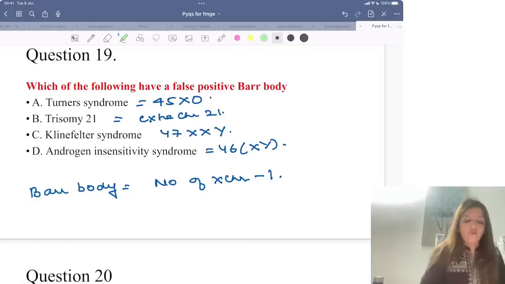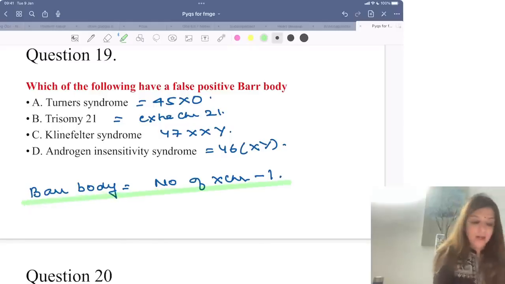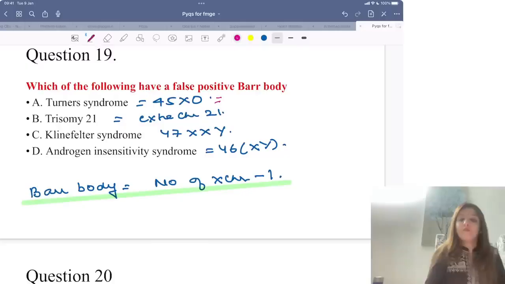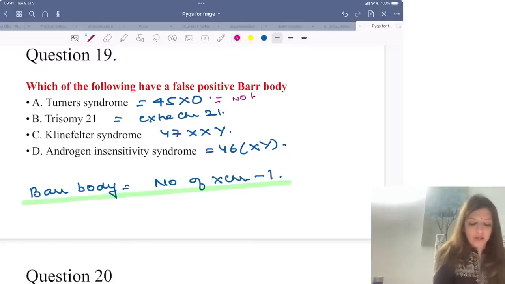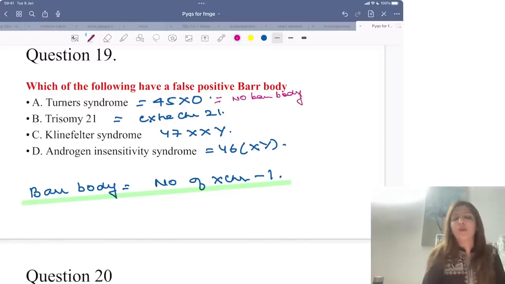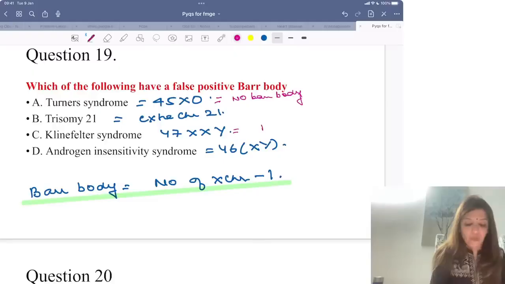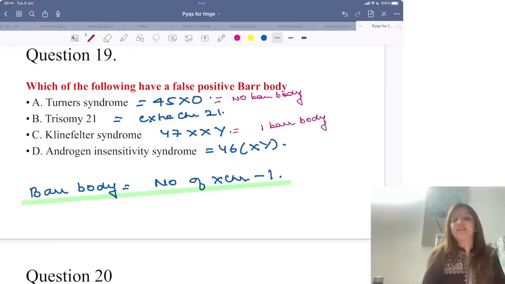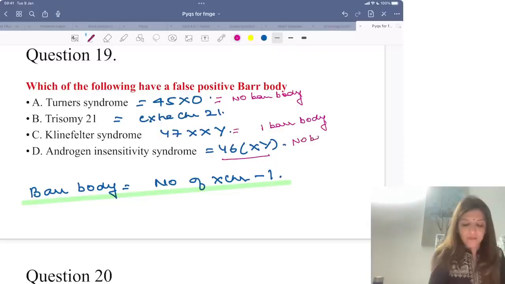Now, which of the following has a false positive bar body? First, tell me bar body is number of X chromosomes minus 1. Right? So, Turner's syndrome में there is no bar body. Right? Trisomy 21. Trisomy 21 में extra 21 chromosome होता है. It has nothing to do with X or Y. Klinefelter's syndrome में there will be one bar body. And androgen insensitivity syndrome, which is 46XY, there will be no bar body.